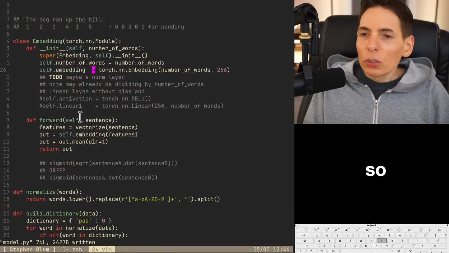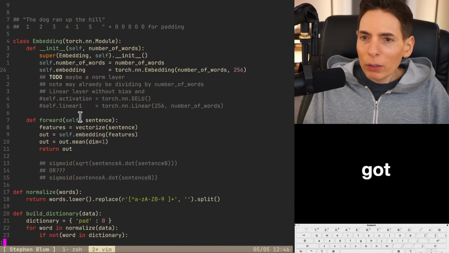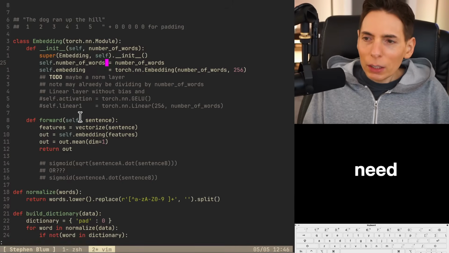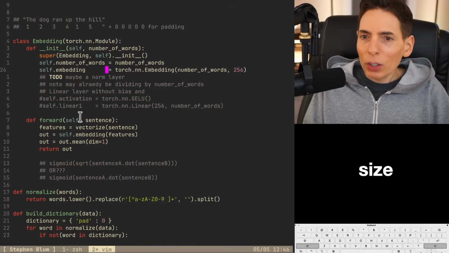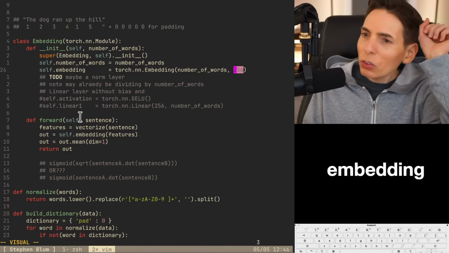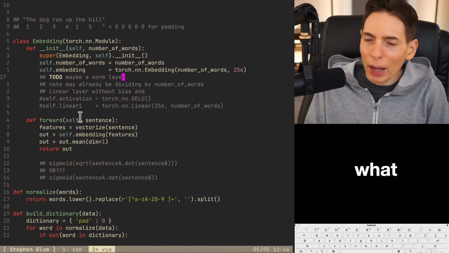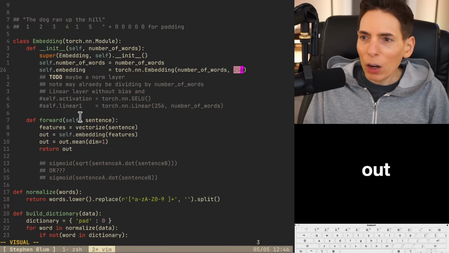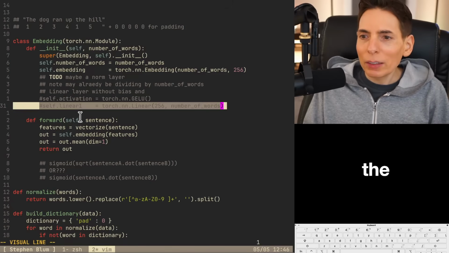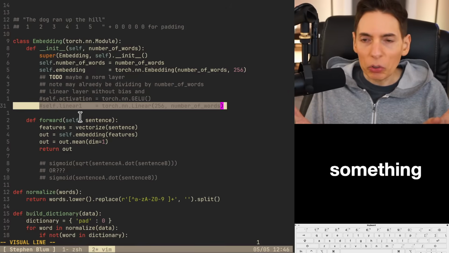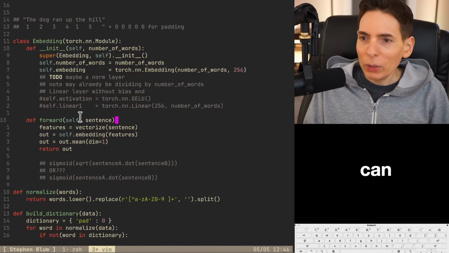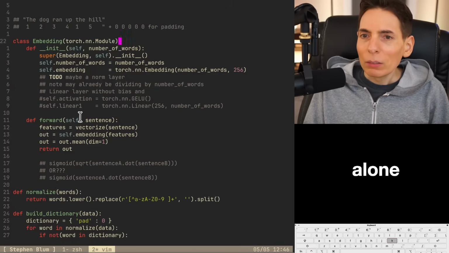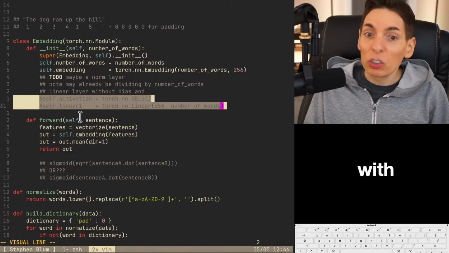All right, so let's see, where do we leave off? We've got number of words, we've got our embedding, and then we also need the output size. So the total embedding size, let's do a forward pass on this and see what happens, because I think the output size is gonna be immediately 256. And this is like the next word in the series. If you're gonna train an LSTM or something like that, and have an LSTM layer, then we can predict long-term, short-term stuff. With just the embedding alone, we might be able to get away with just some linear layers.